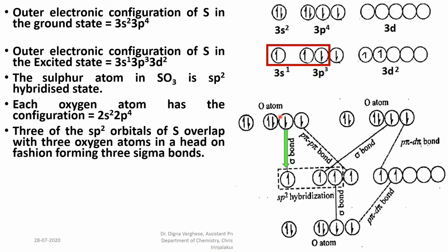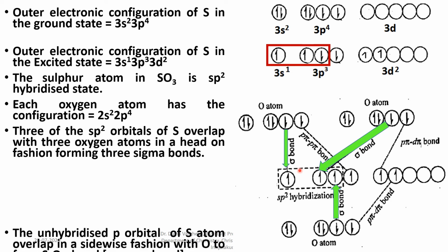One is from this oxygen atom with the sulfur atom, the other is from this oxygen atom with the sulfur atom, and the third is from the third oxygen atom with the sulfur atom, forming sp2 hybridization. The sp2 hybrid orbitals overlap with the 2p orbitals of the 3 different oxygen atoms, forming 3 sigma bonds.